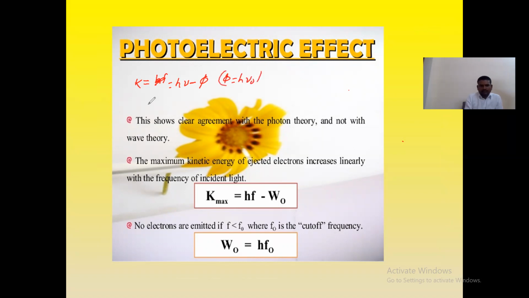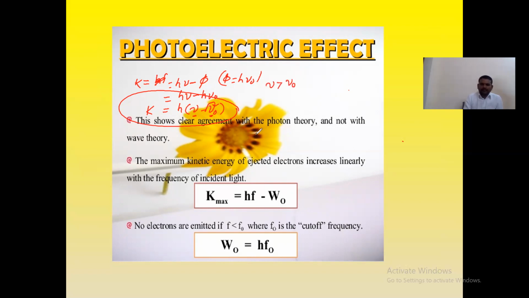You all know that. Substitute that value here: K is equal to h nu minus h nu naught. Now take out h as common, then here we have h times (nu minus nu naught) equal to K. Here you understand nu is greater than nu naught, because the negative sign goes to nu naught. That means nu is greater than nu naught.